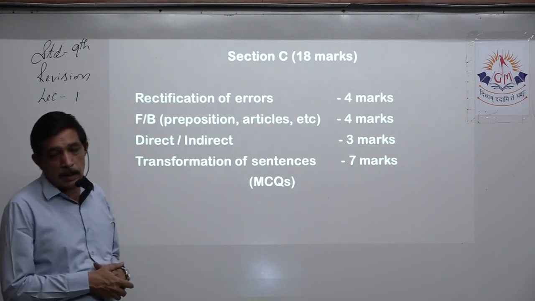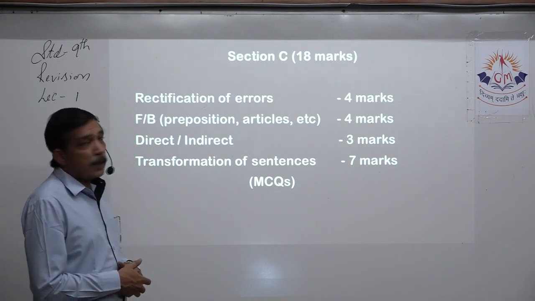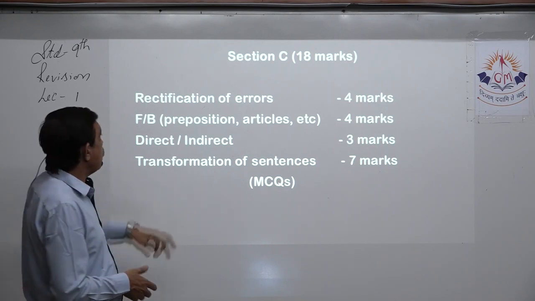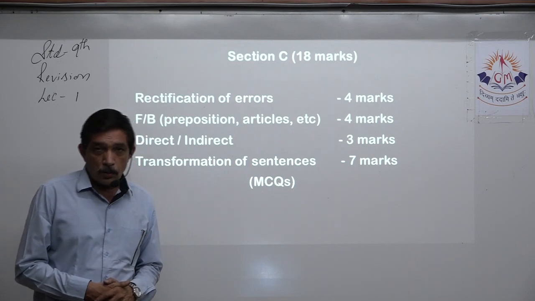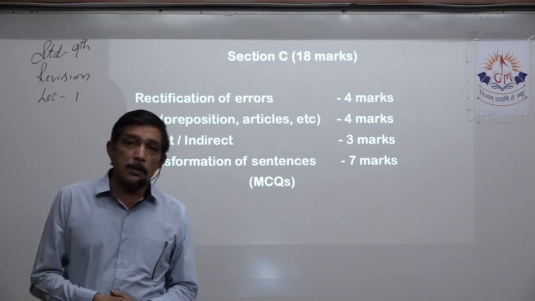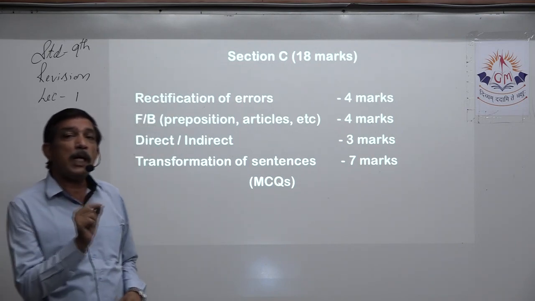Section C is 18 marks. Mostly grammar is asked in this. For example, we start with rectification of errors. Yes, a 4 marks question will be asked. That means 4 lines will be given. Each and every line will have 1 error.